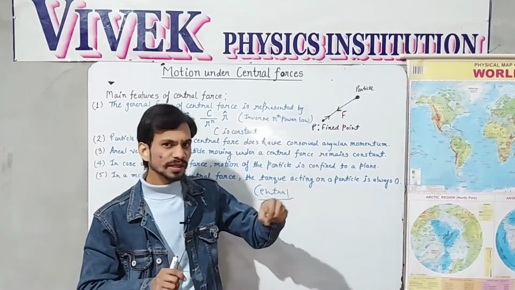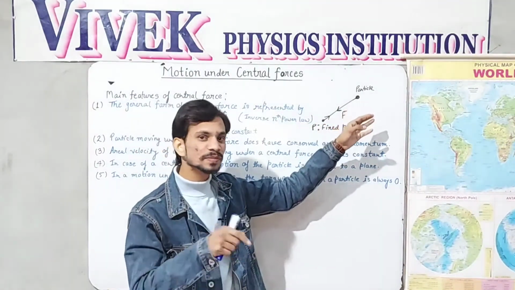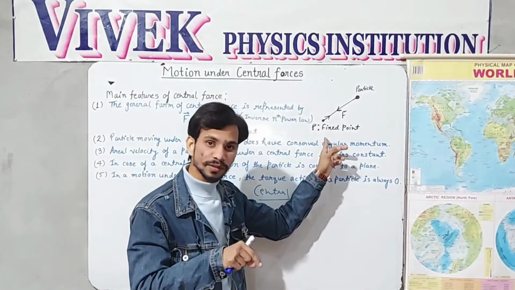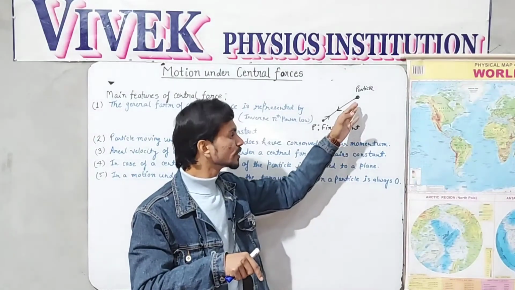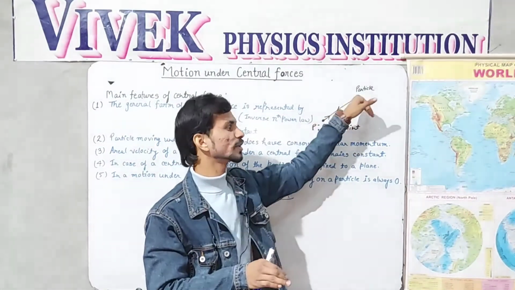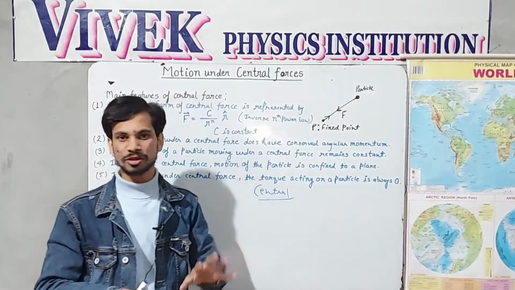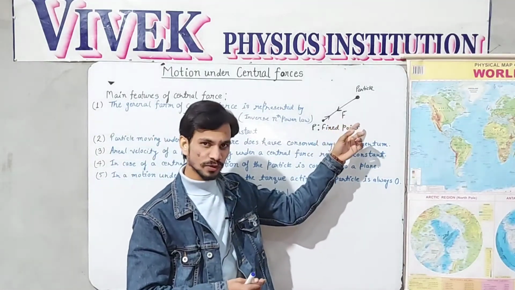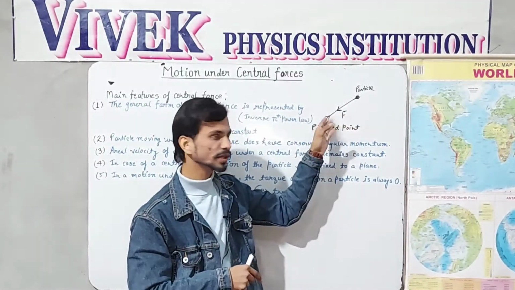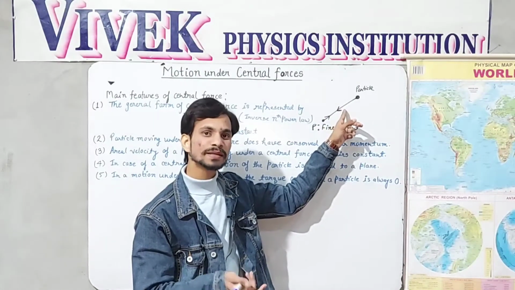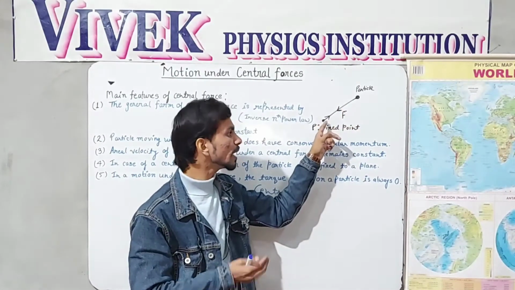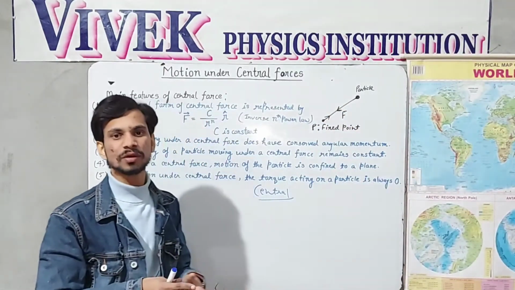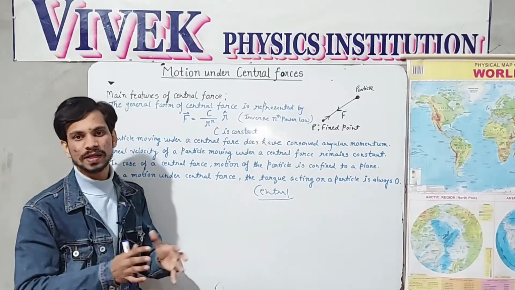Okay, so we are considering that if there is a force which is experienced by this particle and is always acting towards this fixed point or is always acting away from this fixed point, then that will be categorized in the central forces. The central force may be towards the fixed point, I have shown this arrow. That central force may also be away from the fixed point, in that direction. So if these two conditions are followed by a force, then that will be called a central force.